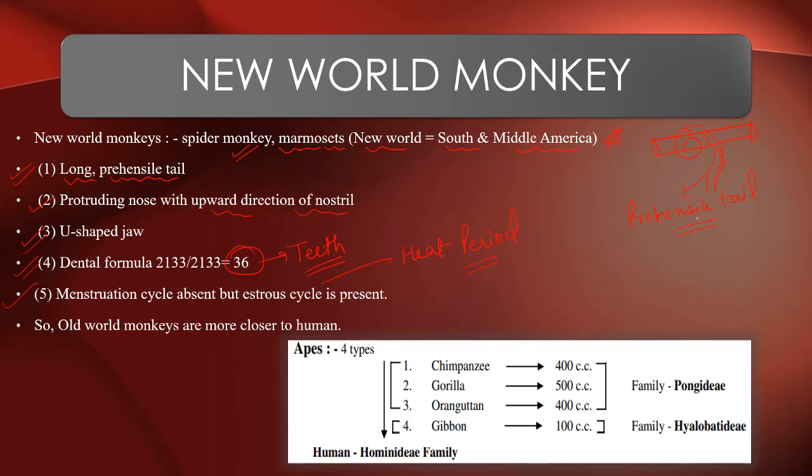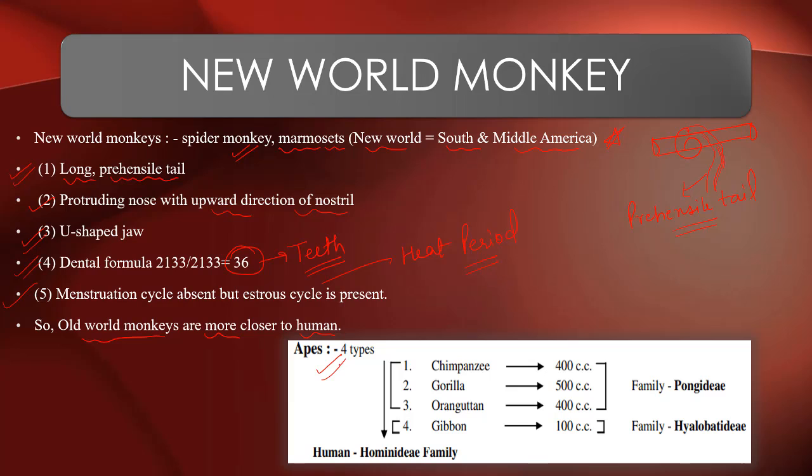The jaws were U-shaped. The nose is protruding with upward direction of nostrils. Dental formula 2133 upon 2133, that is 36 teeth. Menstrual cycle is absent but estrus cycle is present, that is the heat period. Menstrual cycle is absent in new world monkeys but present in old world monkeys, so old world monkeys are considered closer to humans.